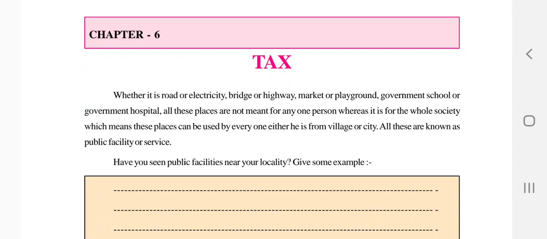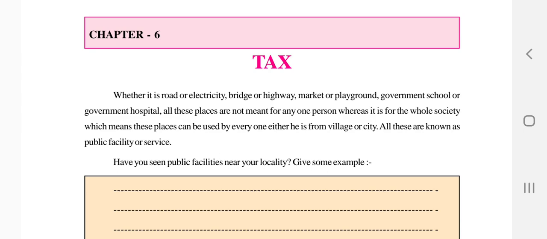So good morning, students. Today we'll be learning about the sixth chapter of civics: tax. We have heard this word so many times in our life. In many ways, we pay tax to the government.